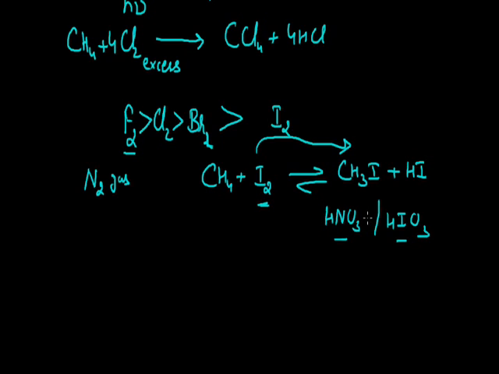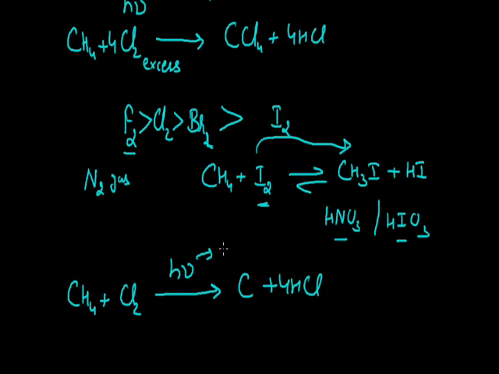Now this is about the halogenation reaction that occurs in diffused light. Instead of this, if we make this methane react with chlorine, and this time instead of giving diffused light, we make it react in direct sunlight, this reaction results in the decomposition of methane, and by the decomposition we get lamp black, that is carbon, with the formation of hydrogen chloride. So that is the condition about direct sunlight.